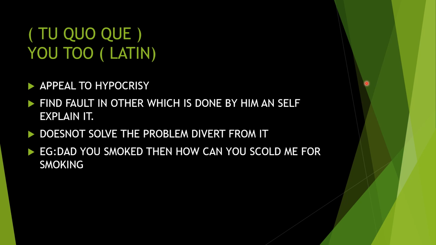Dad, you smoke. Then how can you scold me for smoking? That is a question. So when the dad scolded the child, the child said back to the dad, you are smoking, then how can you scold me? Tu quoque means you are doing it, then why shouldn't I? So it's a kind of fallacy. This is a type of fallacy we have to study.